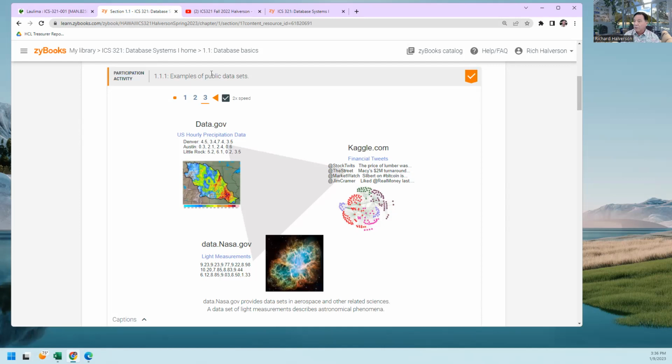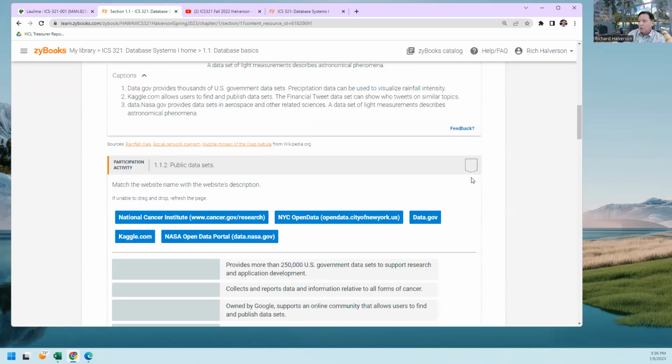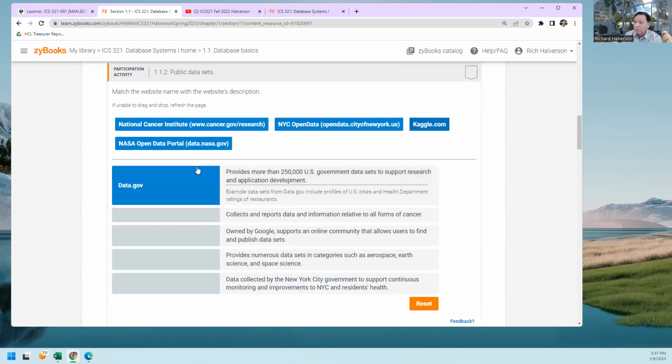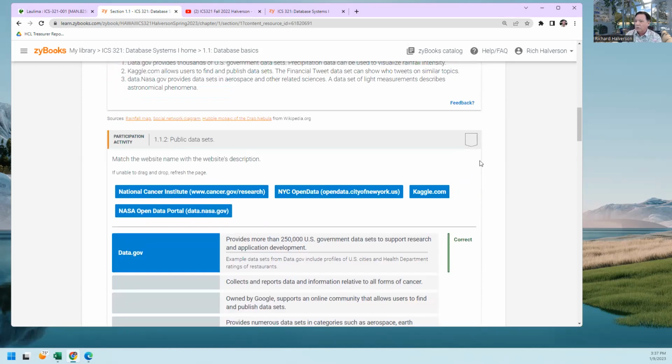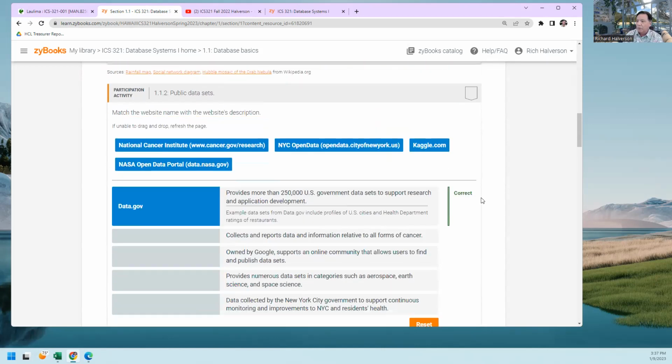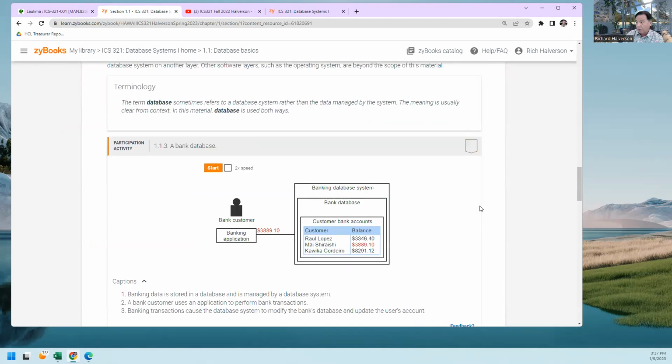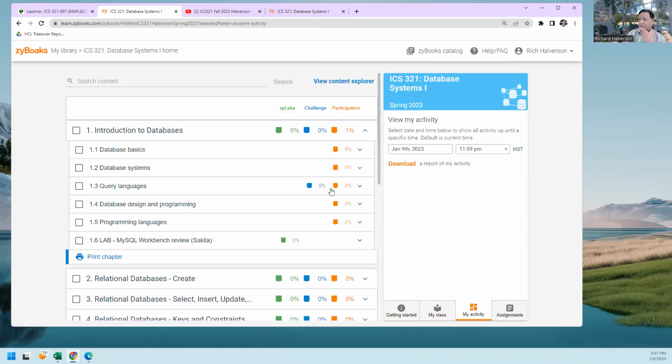And so I've clicked through examples of public data sets, and this check mark comes up here, which means I get all the points. And so that's how they get you to read the textbook. So you go through and you answer these questions, drag these, and you do them, you get them all correct, and you get all the points. If you don't do them correctly, you just redo it till you get it correctly, and so you get all the points. So those are participation activities.